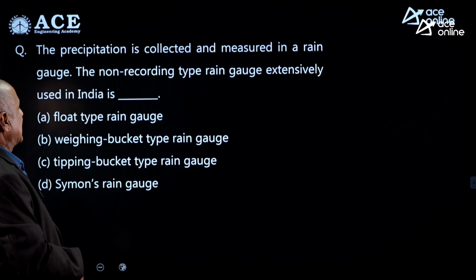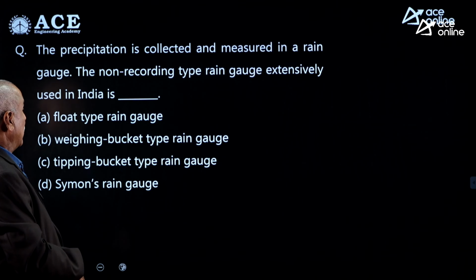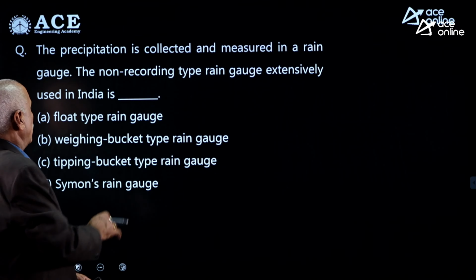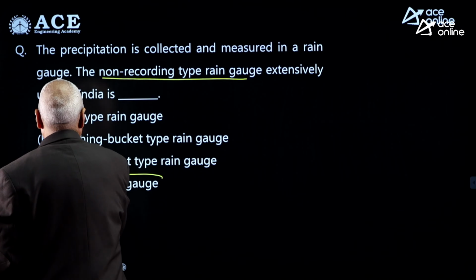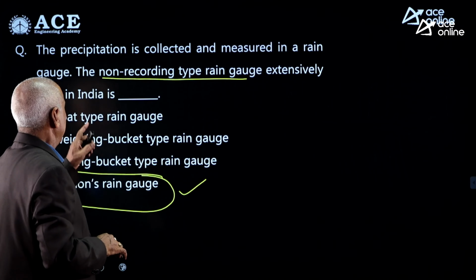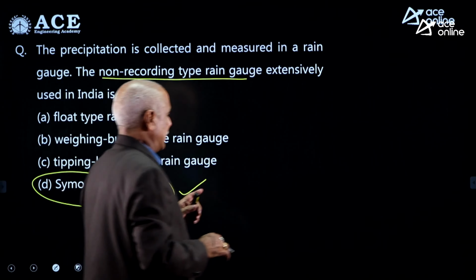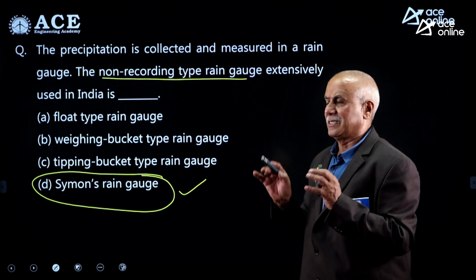The precipitation is collected and measured in a rain gauge. The non-recording type rain gauge extensively used in India. Only non-recording type is Simon's rain gauge. Other three, flow type, weighing bucket and tipping bucket, they are recording type rain gauges.